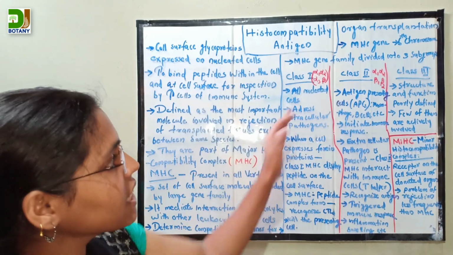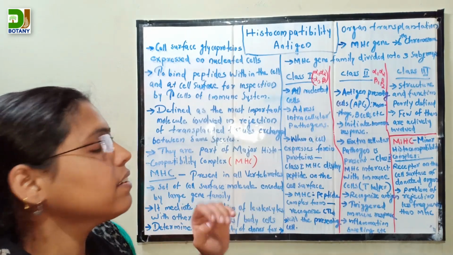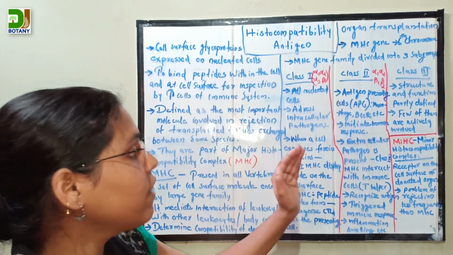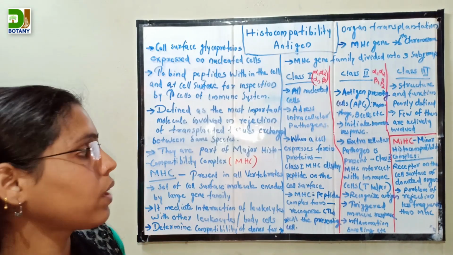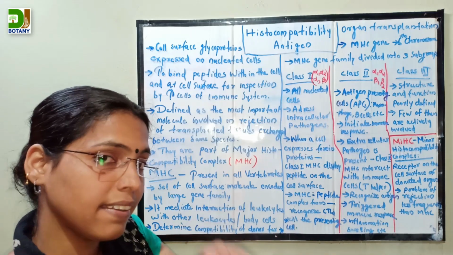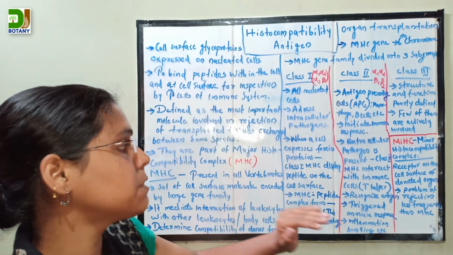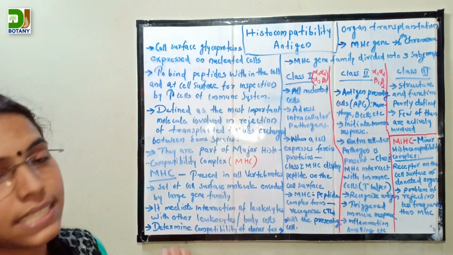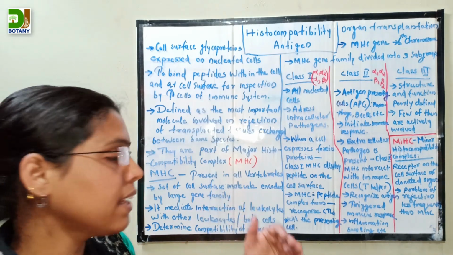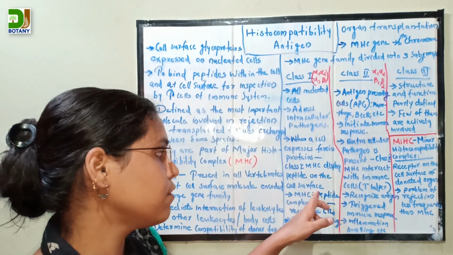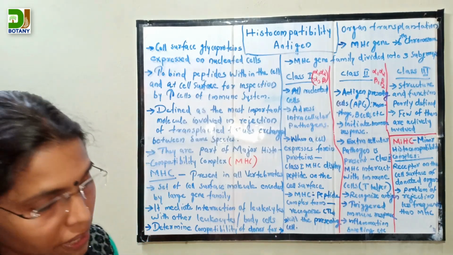When a cell contains any foreign proteins, the class 1 MHC displays a peptide on the cell surface, which leads to the MHC-peptide complex formation.